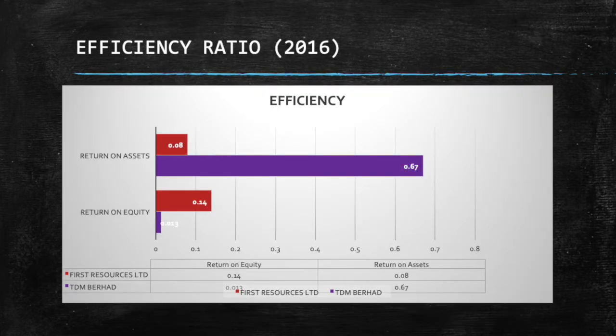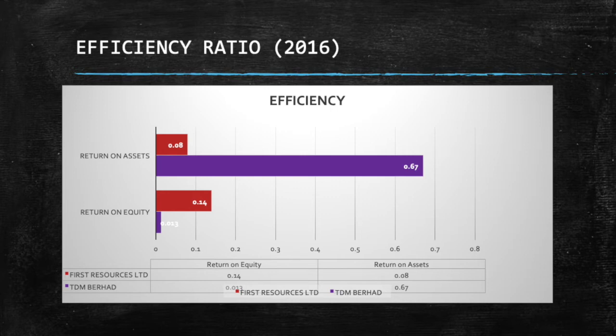Next, the bar chart shows 2 types of efficiency ratios, which are return on equity ratio and return on asset ratio within 2 companies, TDM Berhad and First Resources Limited in 2016. For TDM Berhad Company, the return on equity results indicate that for every RM1 of equity that is made available to the firm, the management of TDM Berhad is able to generate a return after tax of 0.013 cent.